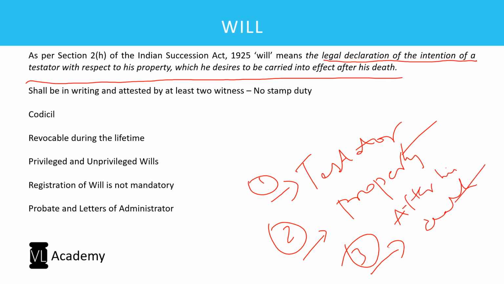So these three are very important. A will means my last will. Before I die, this is my will, my wish, right? So a will is something which is made by a person who is called a testator in respect of my property. How should my property be distributed after my death is what a will is all about, correct? And hence it shall be in writing and it shall be attested by at least 2 witnesses, right?